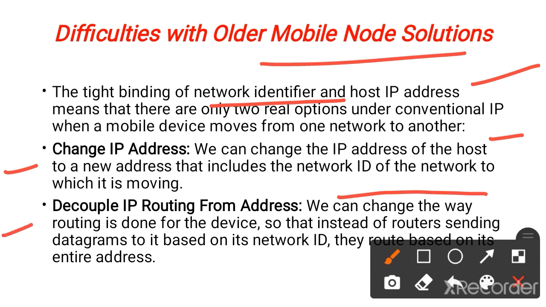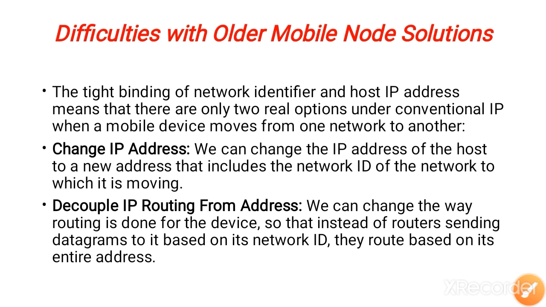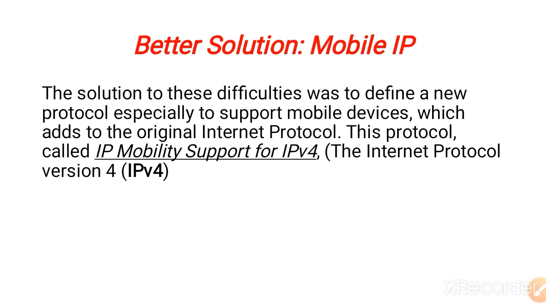Decoupling of IP routing from the addresses. We can change the way routing is done for the devices, so that instead of sending a datagram based on its network ID, the route is based on its entire address. So as we are changing the IP address, each and every message or datagram can change the route. These are the difficulties in the mobile IP.